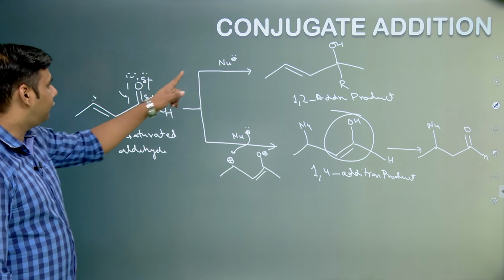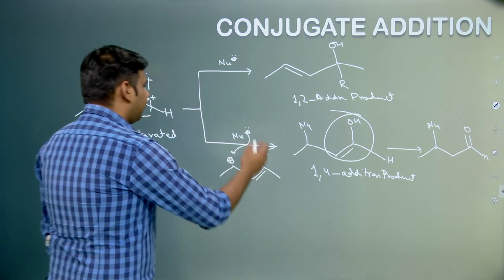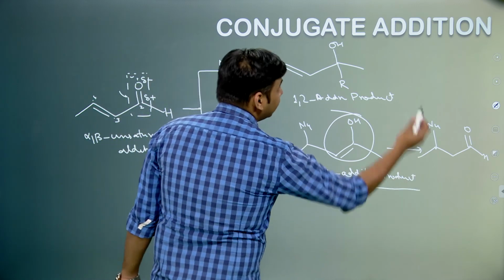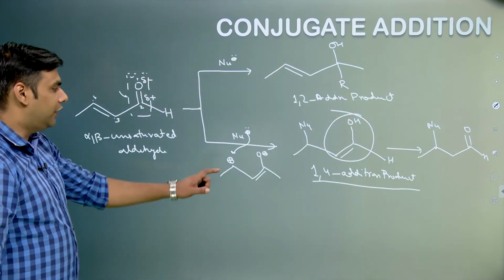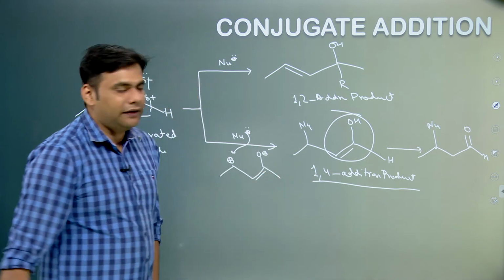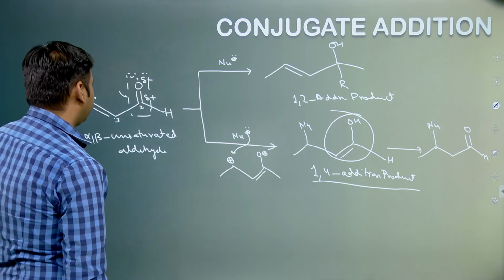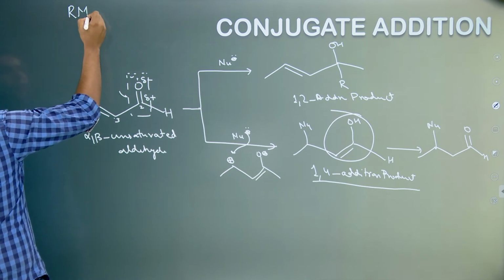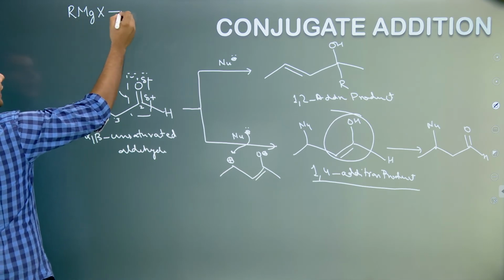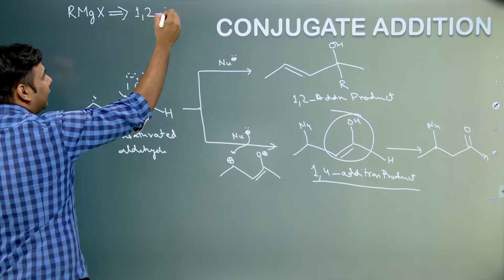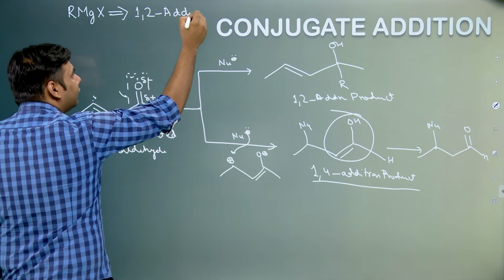So, there are two kinds of addition reaction possible. One is 1,2 addition and one is 1,4 addition. 1,4 addition is also called as conjugate addition. Now, we need to know which compounds add in 1,2 fashion and which add in 1,4 fashion. So, just remember, RMgX always adds in 1,2 addition manner. So, it always gives 1,2 product.